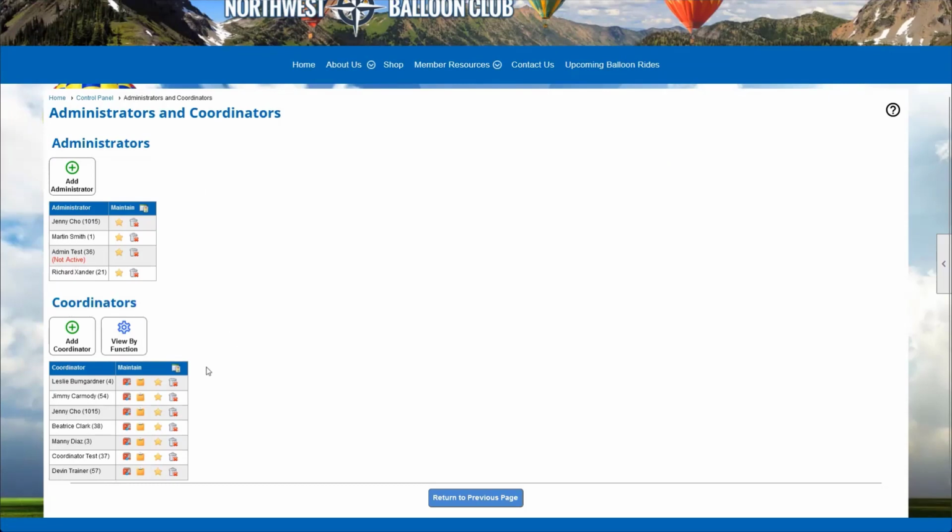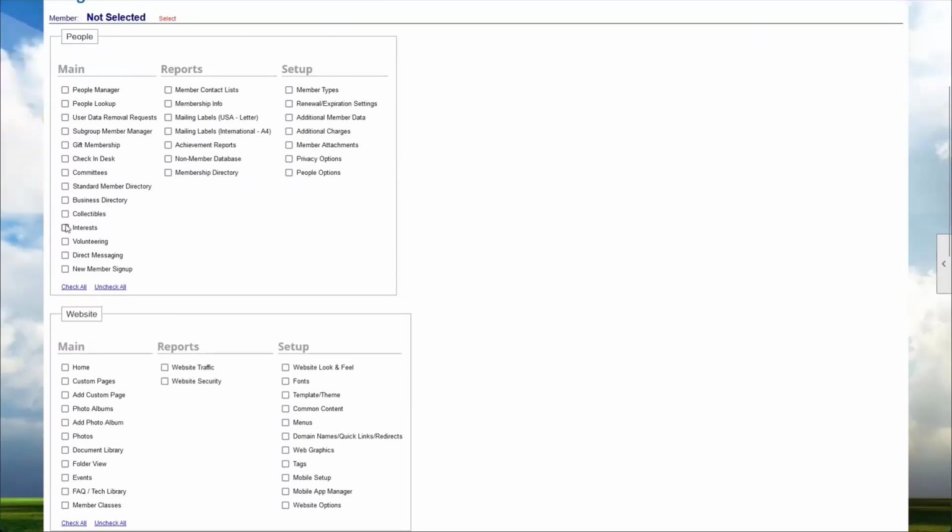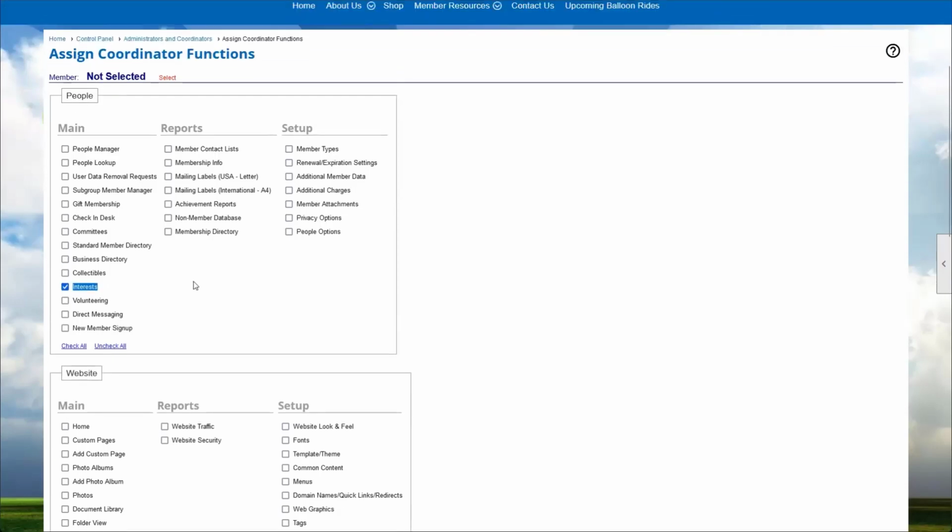Because if you assign someone coordinator rights to, let's say, the interest module at the top level, like Devin's doing now, that person essentially has admin access to just that feature. So they can do a lot of the same things that we're showing you, but they can't do anything else on your website, potentially, if that's the only right that you've given them. So when we say admin again, we generally mean both of those.